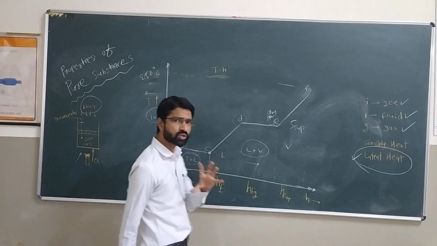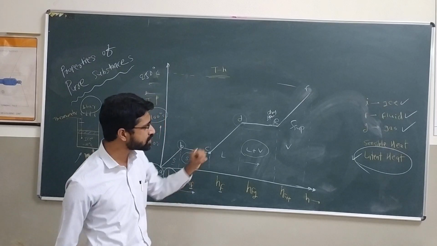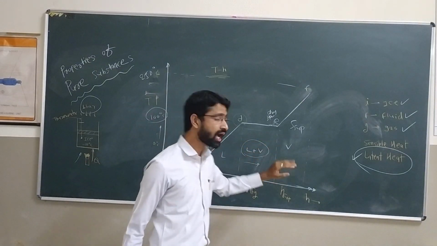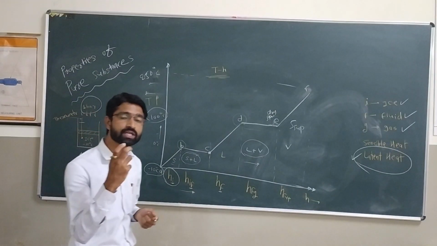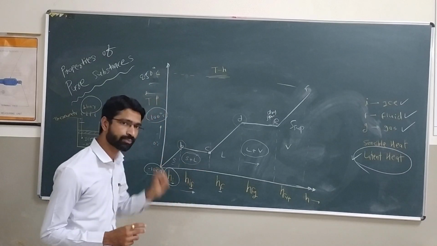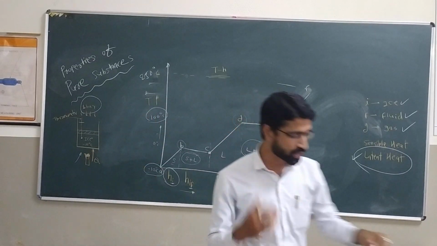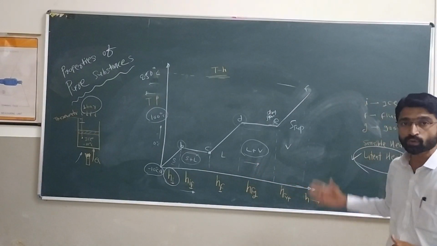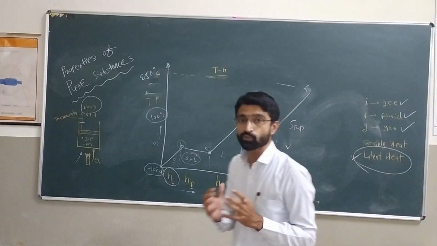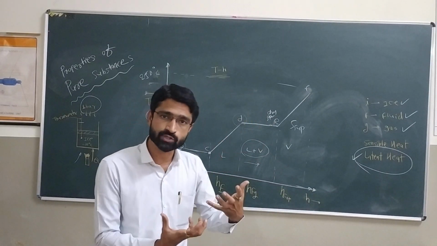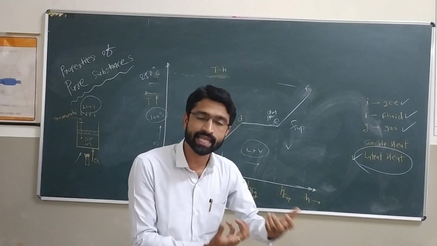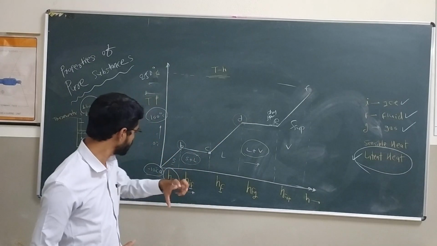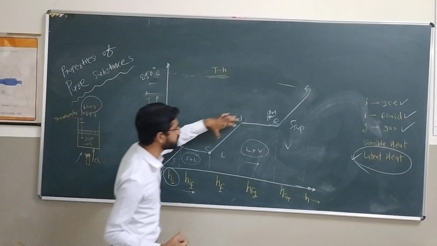Okay. Hope you understood the concept of sensible heat and latent heat, the properties of water, and the temperature-enthalpy diagram. I'm going to conclude today's session. In this video, we understood the concept of sensible heat. That heat we can measure, sir. That heat we can sense with the help of temperature measuring devices like a thermometer. That is sensible heat in the regions A to B, C to D, and E to F.